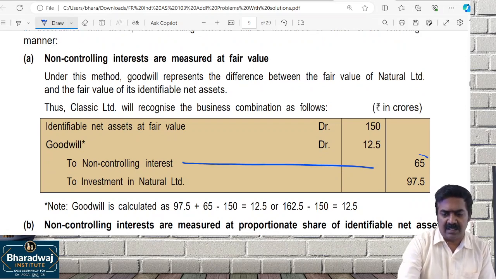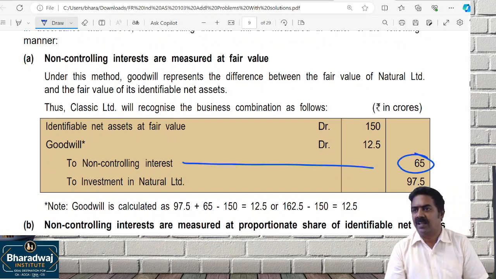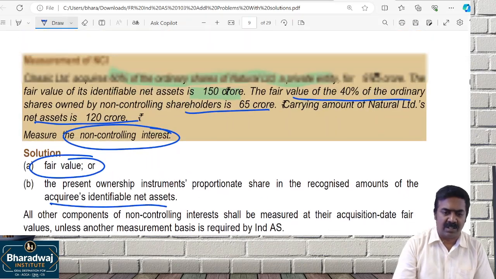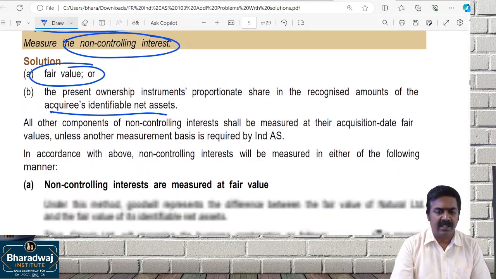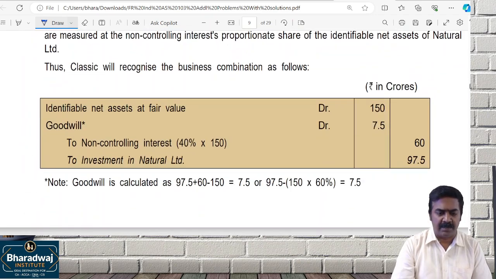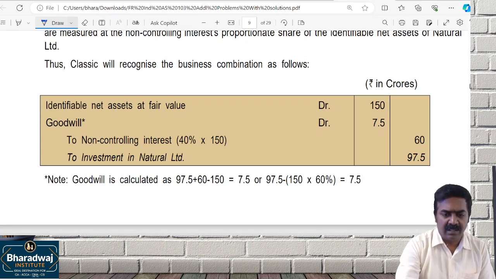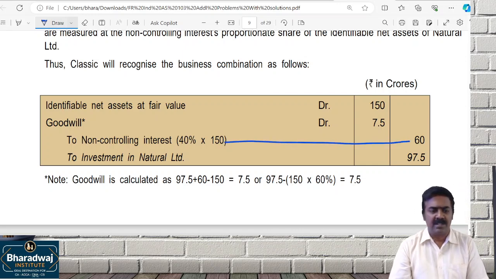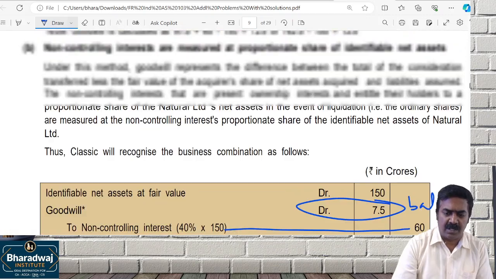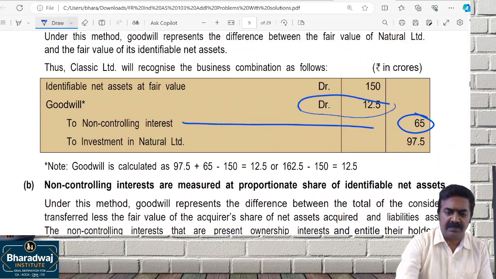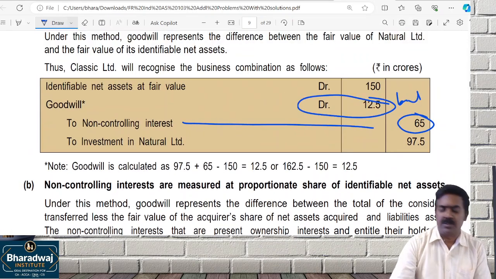Non-controlling interest இங்க 65 crores taken at what value? Fair value கொடுத்திருக்காங்க. 65 crores fair value கொடுத்துறா directly we take it. If it is based on net assets, என்ன பண்ணுவீங்க? 150 into 40%. 150 into 40% என்ன வரும்? 60 வரும். This goodwill is a balancing figure. It's a partial goodwill. It's a full goodwill. It's a balancing figure. This you can go through at home.